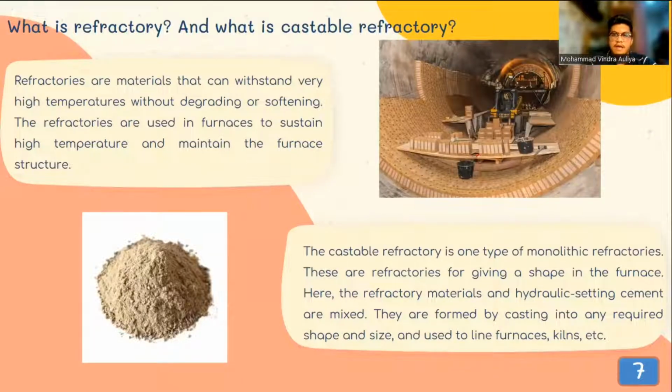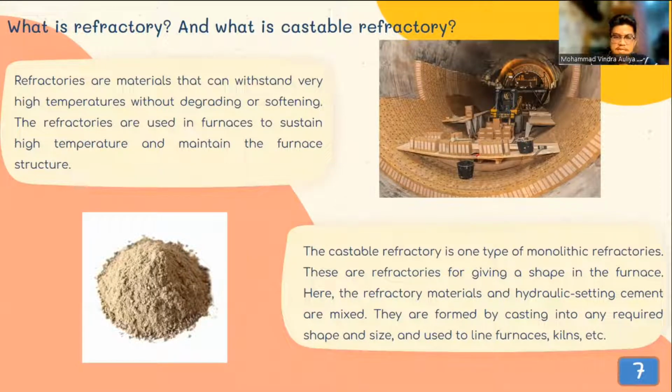And the second is introduction. What is refractory and what is castable refractory? Refractories are materials that can withstand very high temperature without degrading or softening. The refractories are used in furnaces to sustain high temperature and maintain the furnace structure. Refractory materials are generally classified on the basis of their chemical behavior, for example, their reaction to the type of slag.